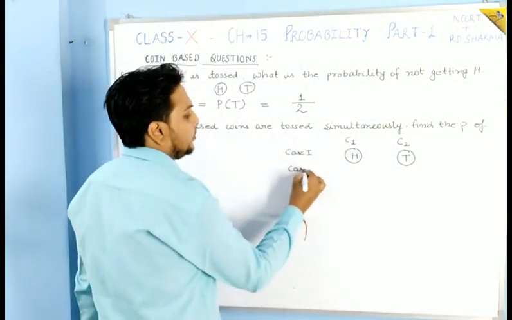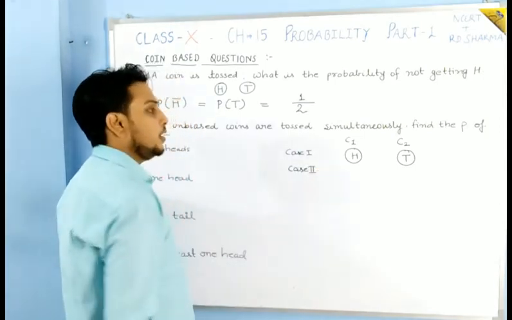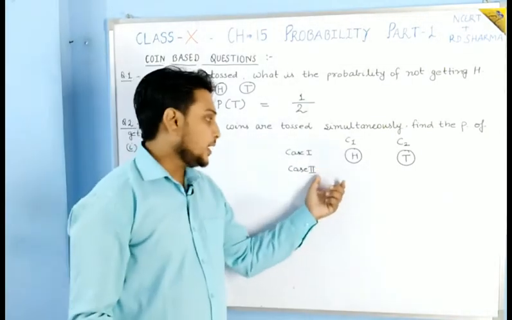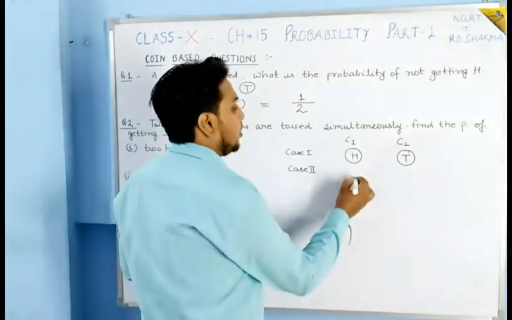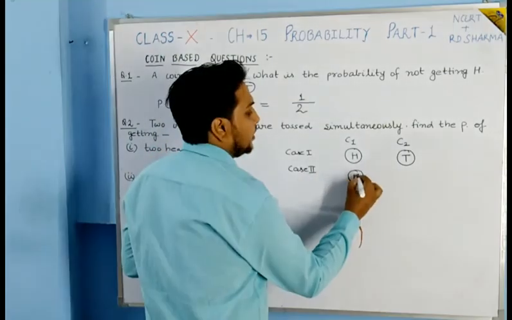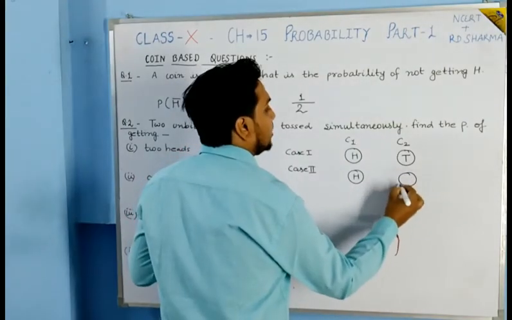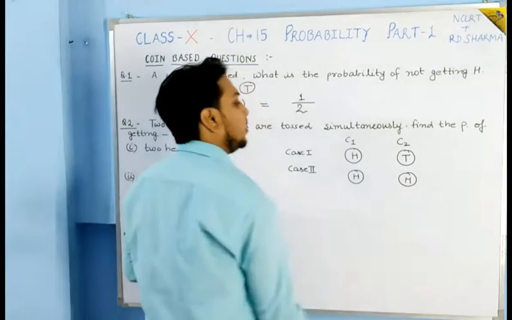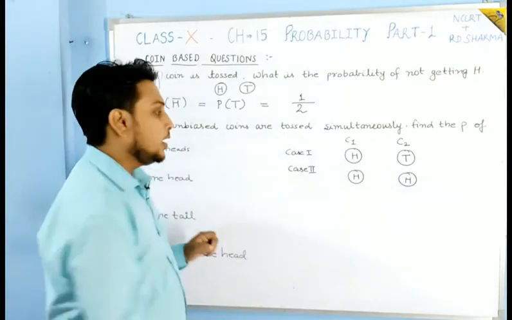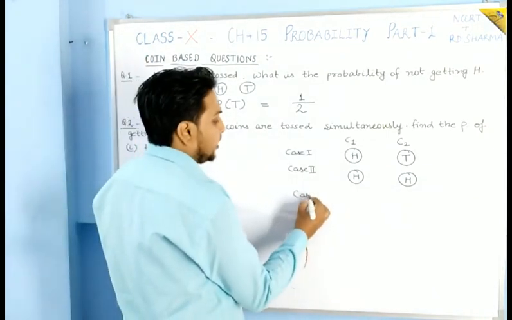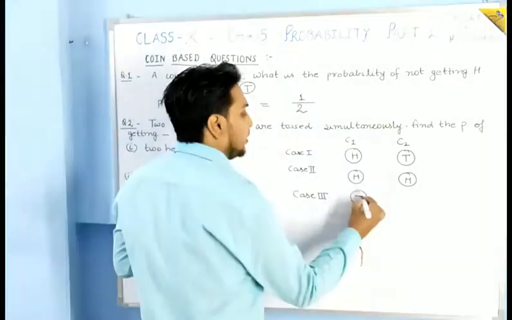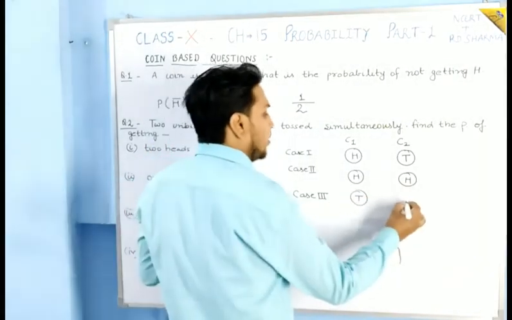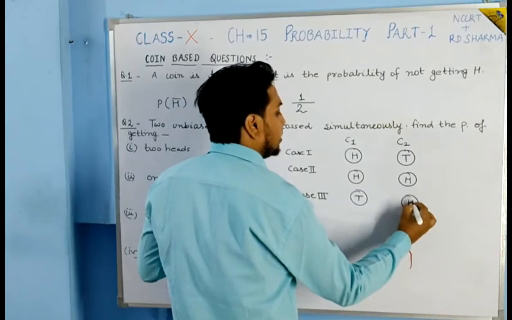Suppose in case second, this is also possible that on coin first there is a head, and on coin second there is a head. Case third, it is also possible that on coin first a tail is there, and on coin second a head is there.